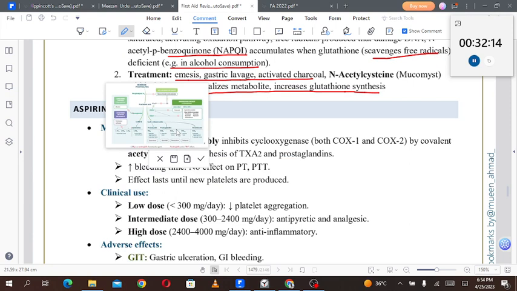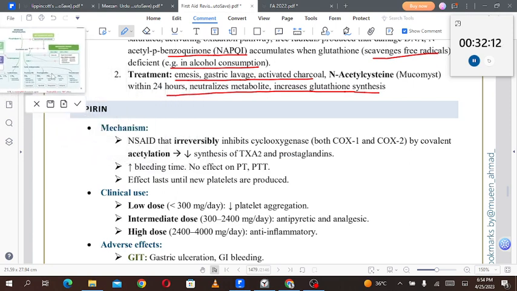Now let's talk about aspirin. Aspirin is also a cyclooxygenase inhibitor, an irreversible inhibitor of both COX-1 and COX-2 by covalent acetylation. It decreases the synthesis of thromboxane A2 and prostaglandins, increases the bleeding time, with no effect on PT and PTT. The effect lasts only until new platelets are produced. The aspirin is going to increase the bleeding time, with no effect on PT and PTT.